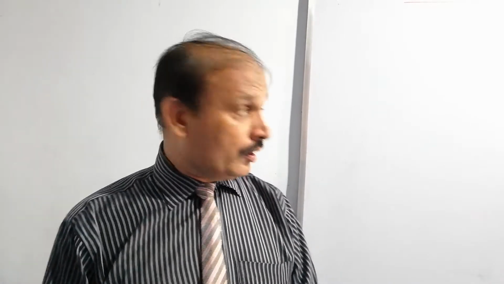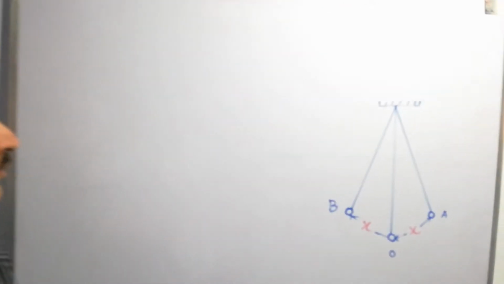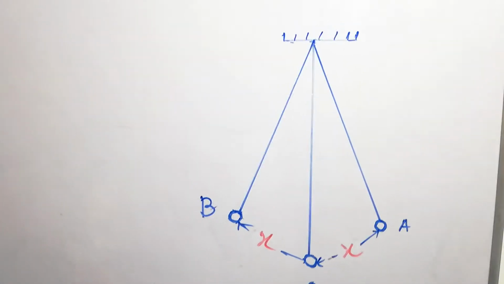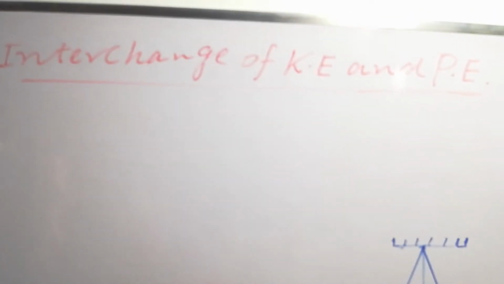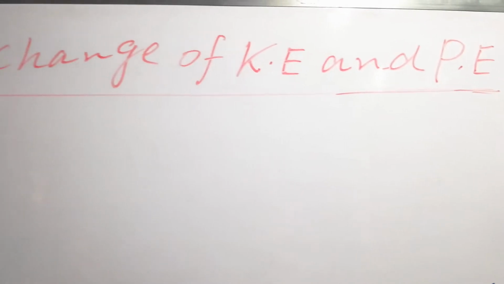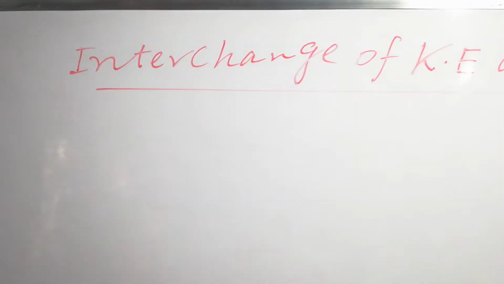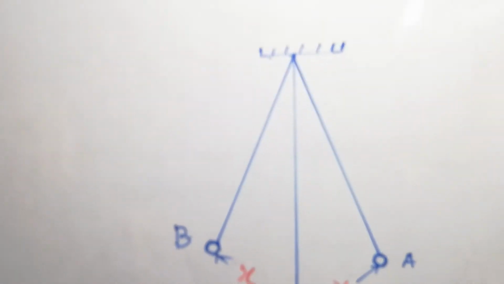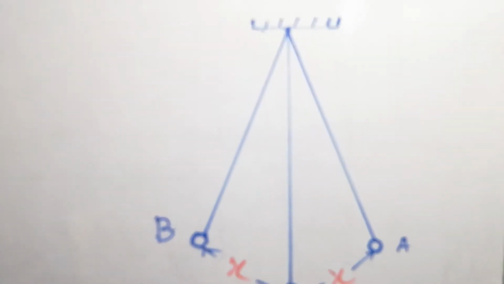It is named as simple pendulum. So look at the diagram here, students. Simple pendulum, interchange of kinetic energy and potential energy. It means kinetic energy can be converted into potential energy and potential energy can be converted into kinetic energy, but the total energy at any point remains constant.